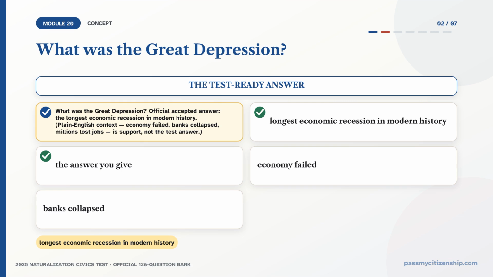To understand it, during the Great Depression, the economy failed badly. Banks collapsed, millions of people lost their jobs, and poverty spread across the country. That context helps you remember the phrase, but the answer you give is the longest economic recession in modern history.